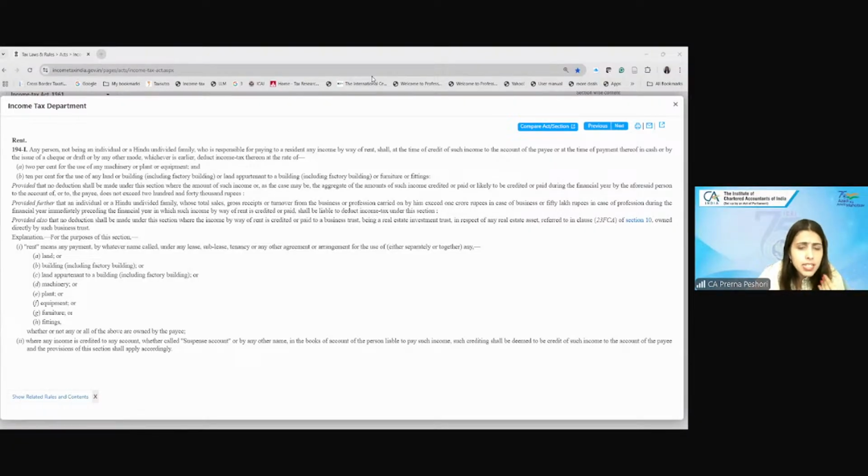Because then only the lessee will not deduct the TDS, right? And this declaration has to be given for each of the years where the deduction is being claimed.